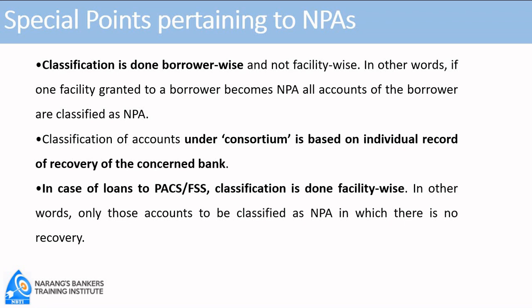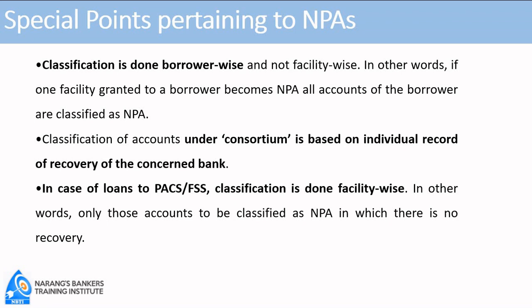Last point. In case of loans to primary agricultural cooperative societies, farmer service societies, classification is done facility wise. In other words, only those accounts are to be classified as NPA in which there is no recovery. Example: a crop loan is granted to a PACS and a tractor loan is also granted.